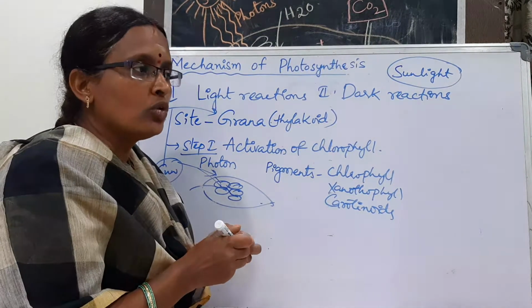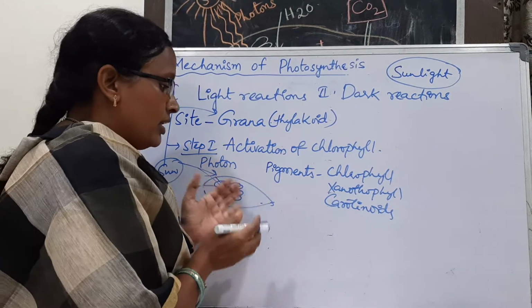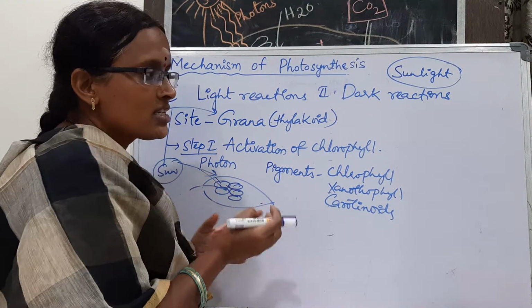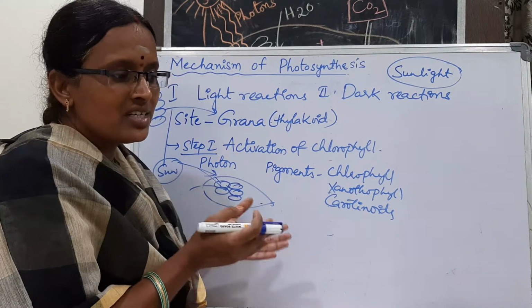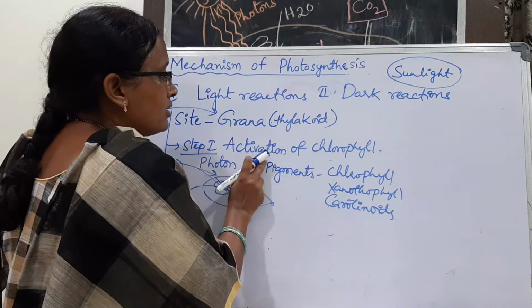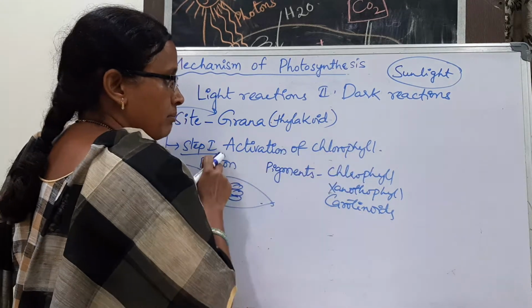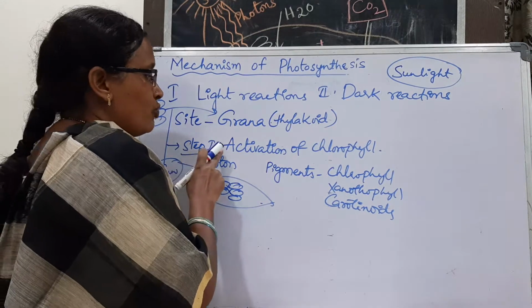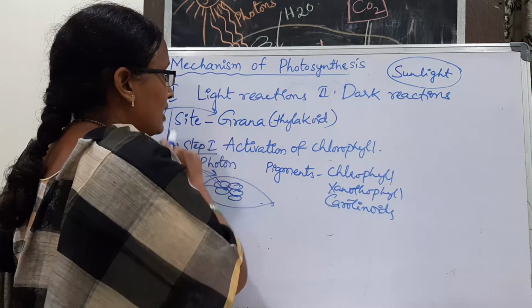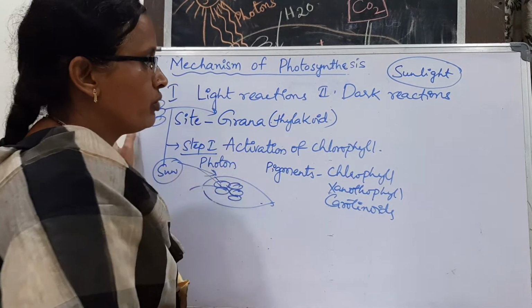When any substance absorbs heat or anything, it starts its reaction like that. So activation of chlorophyll by what? By absorption of photons from the sunlight. So the first step in the light reaction is activation of chlorophyll.